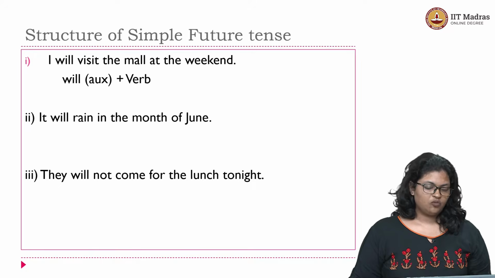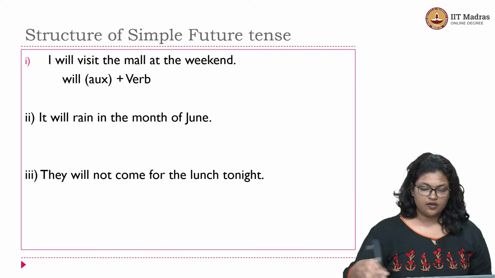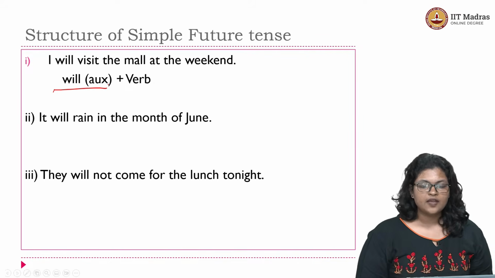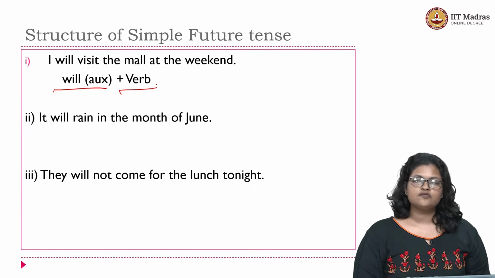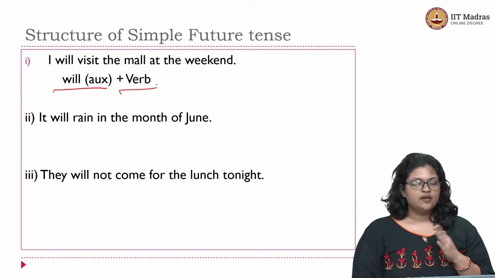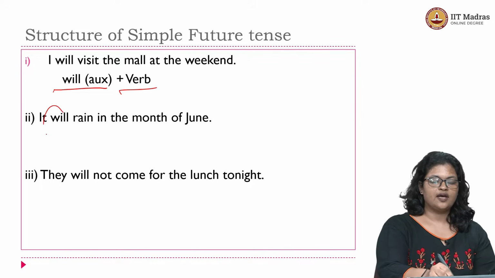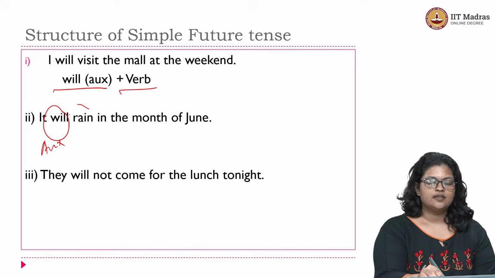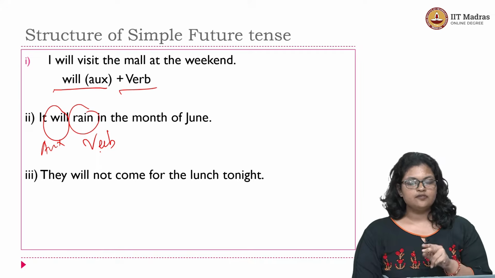And let's see how we form the simple future tense in English. As discussed, you have the modal auxiliary verb, the tense forming auxiliary verb will here, followed by your verb. So, will visit, right? This is the form of simple future tense in English: will followed by the verb. Look at the other sentences also to understand this. It will rain in the month of June. So you have will as your tense forming auxiliary, right? Then you have the verb rain to give you the simple future tense.